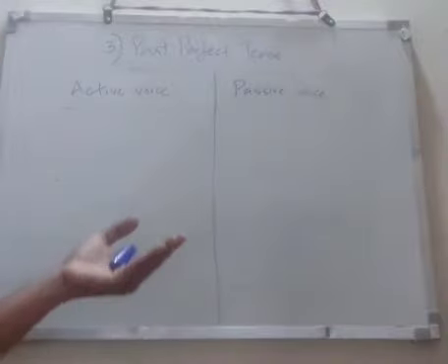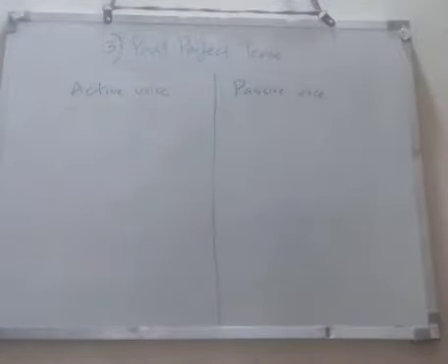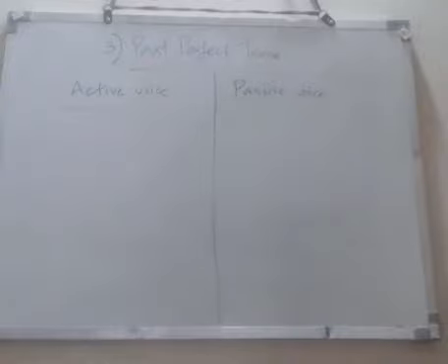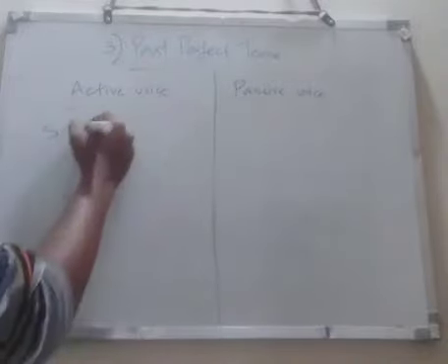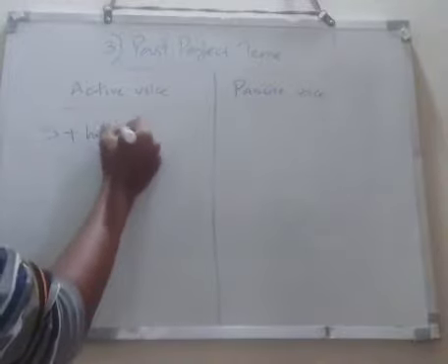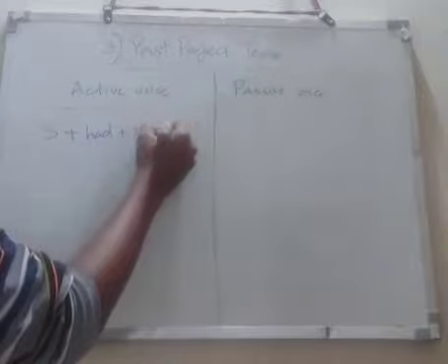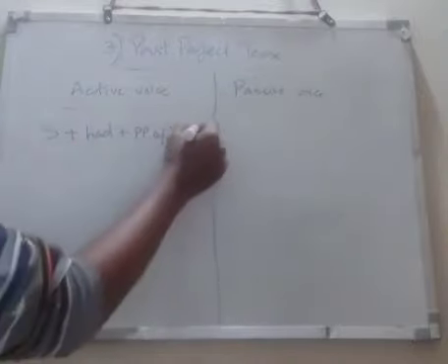Let's move to the next form, the third form of the past tense, past perfect tense. So here is we divided into two columns, active voice and passive voice. So what will be the form in the active voice? Subject plus had plus past participle of verb plus object.